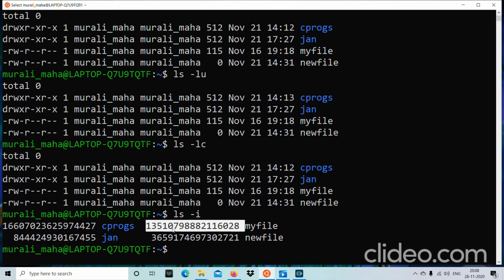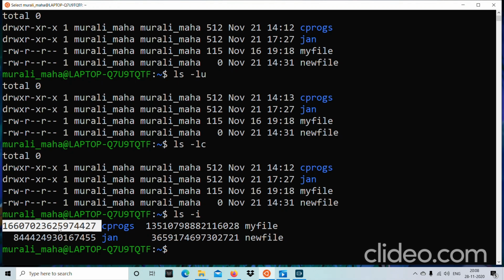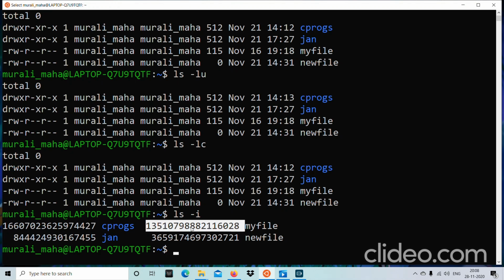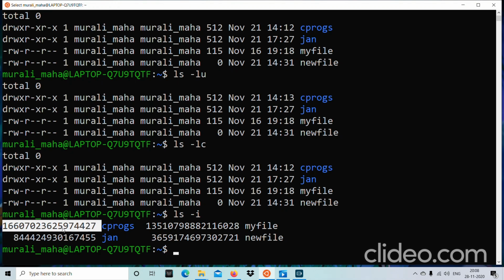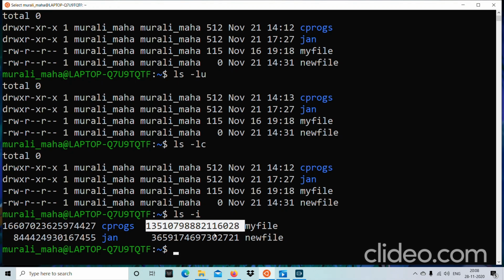In a later session, we'll be looking at this inode. What is this inode? What is the significance of the inode? Inodes are maintained for every file. For every file, one inode table is maintained. What is the purpose of this inode table, and what is this inode number? What is the relationship between this inode number and the inode table? All these things we will be learning in a later session.